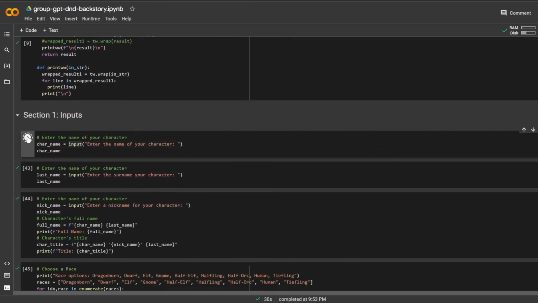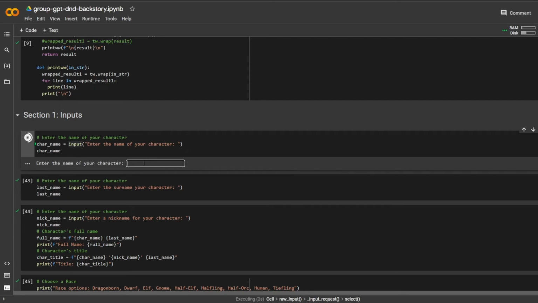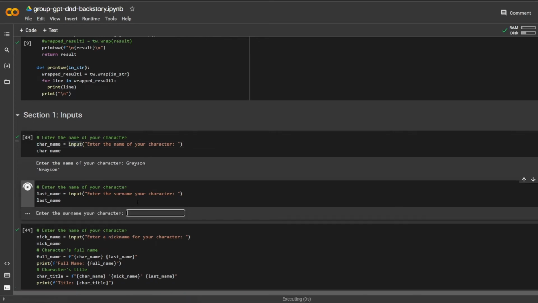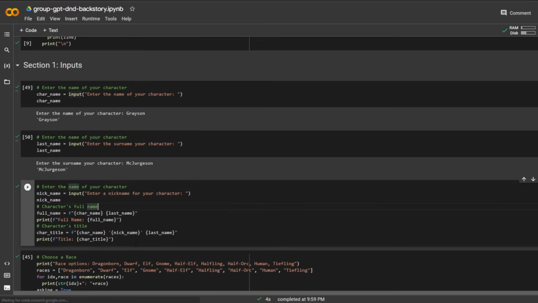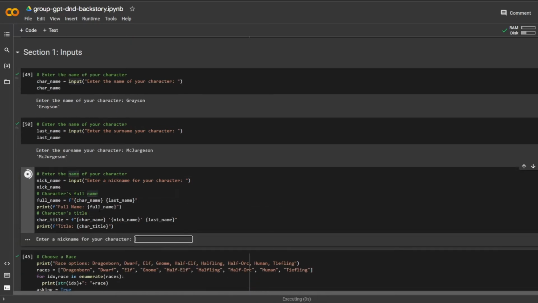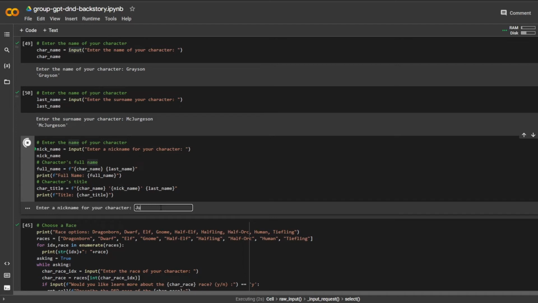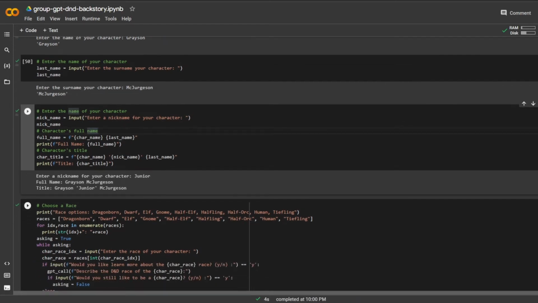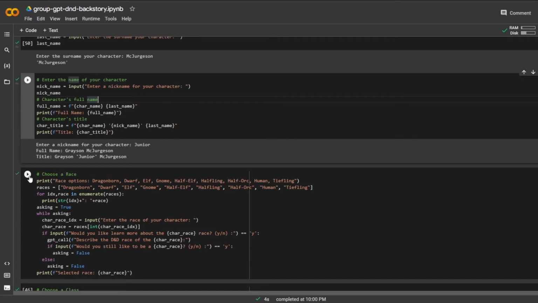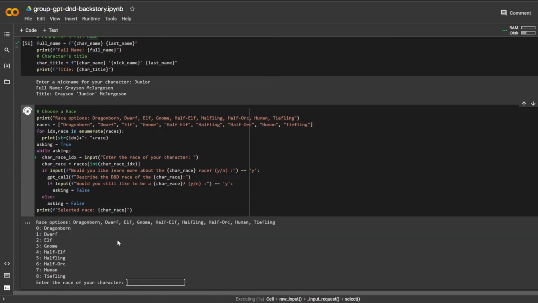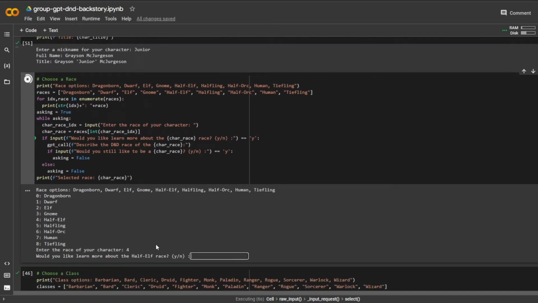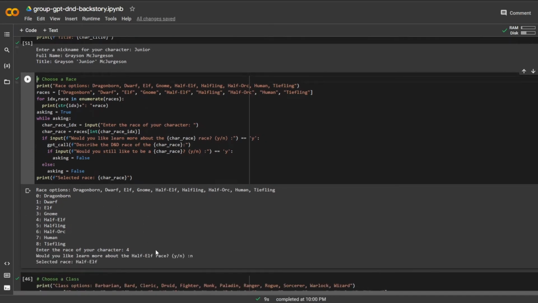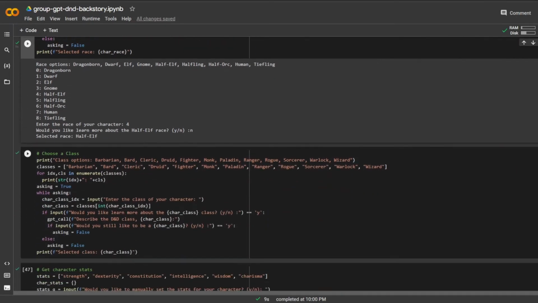As this type of player, I know exactly what I want to name him. Don't have to think about it at all. It's Grayson, and his last name is McJurgensen. Let's say his nickname is Junior. So he's a junior, goes by Junior. Didn't really like Grayson all that much. For sure, he is a half-elf. So let's choose that. I don't need to learn more about half-elf. I know exactly that is the character I want to be.